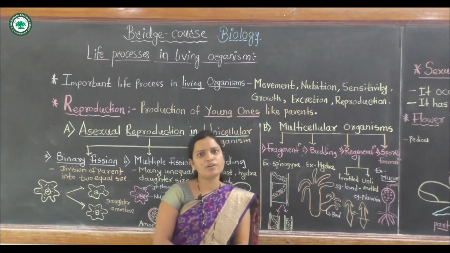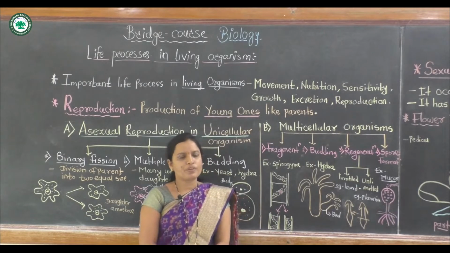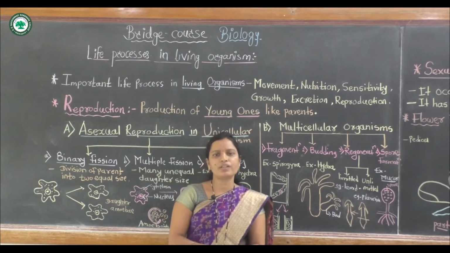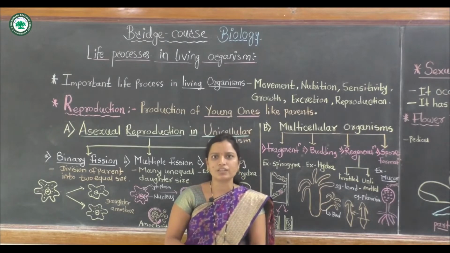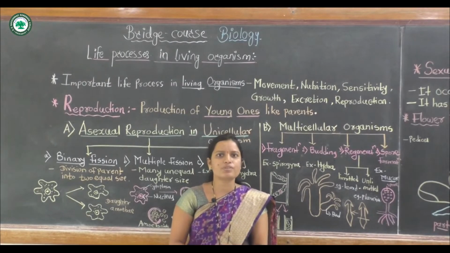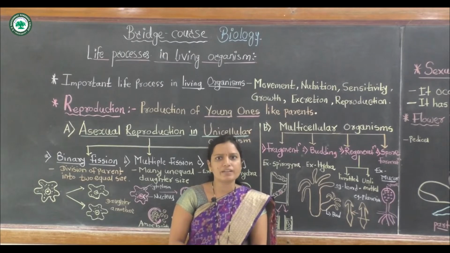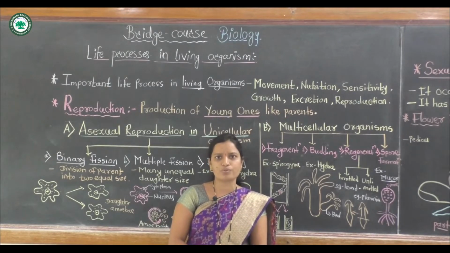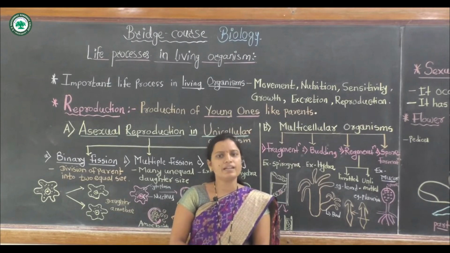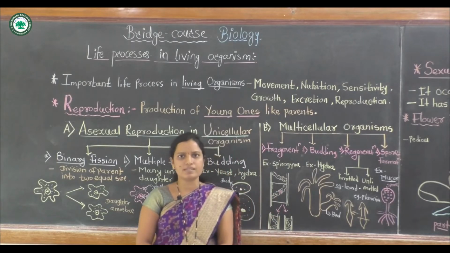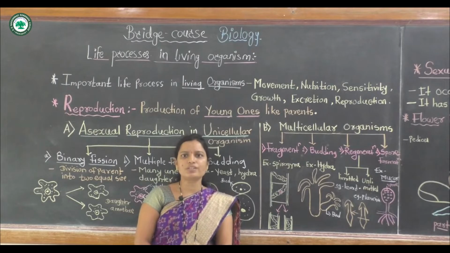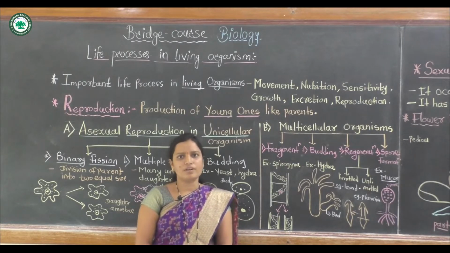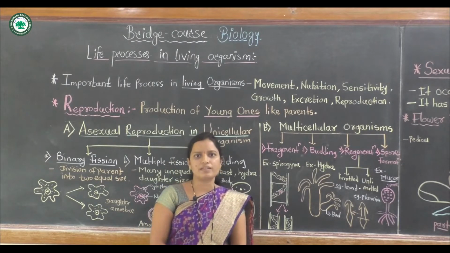For example, nutrition is a very important life process because it forms energy. It is the main source of energy. Understand? Nutrition is very important because it produces energy.